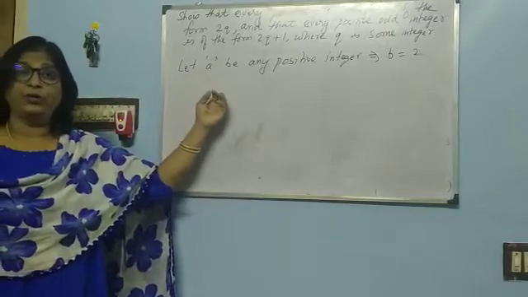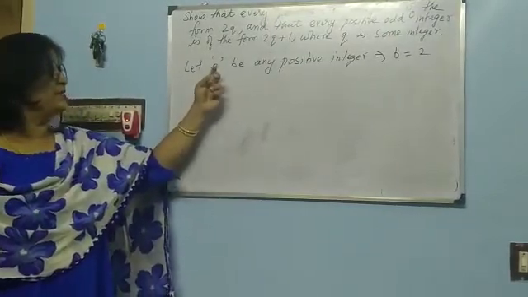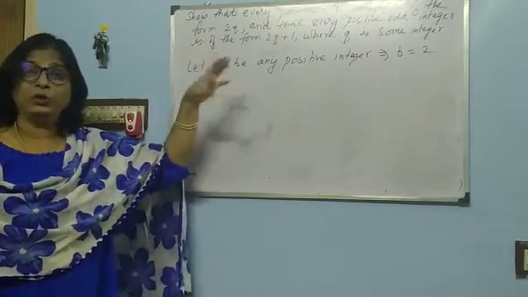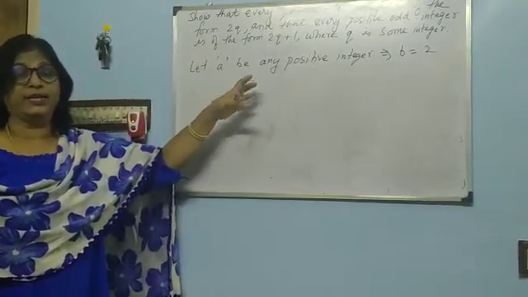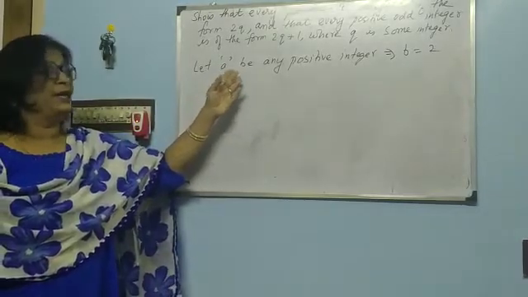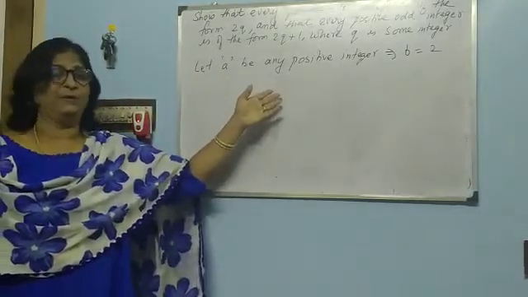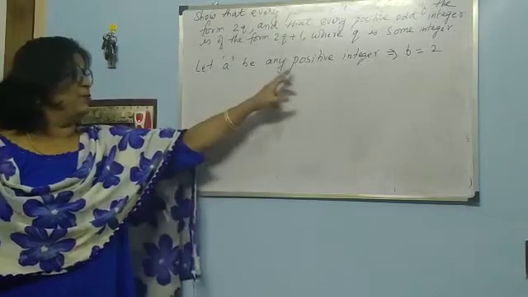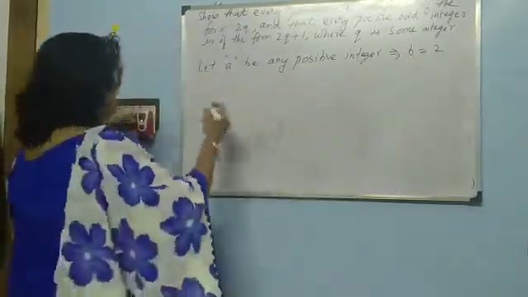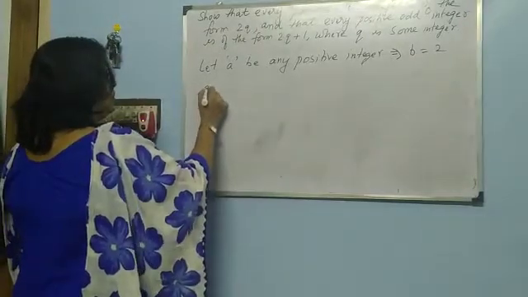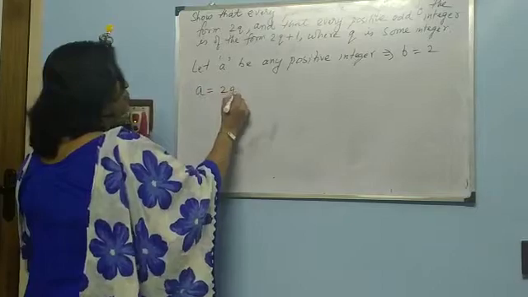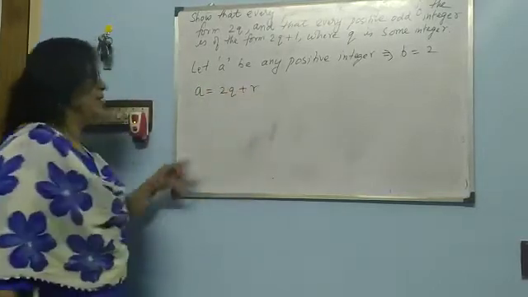According to Euclid division lemma, if there exist two integers a and b, then there also exist integers q and r satisfying a is equal to bq plus r. So here a is any positive integer and b is equal to 2. So I can write a is equal to 2q plus r.